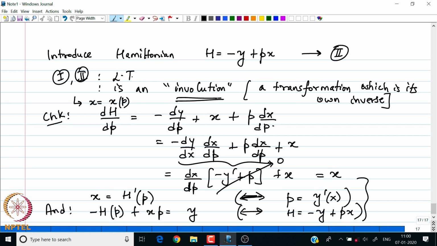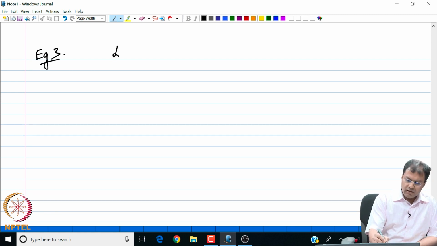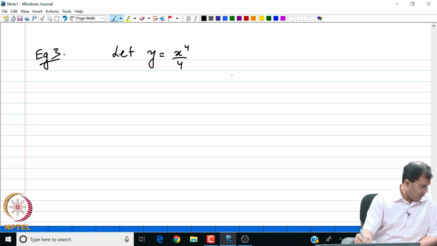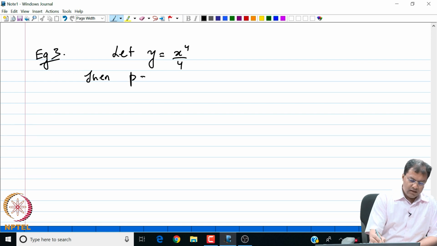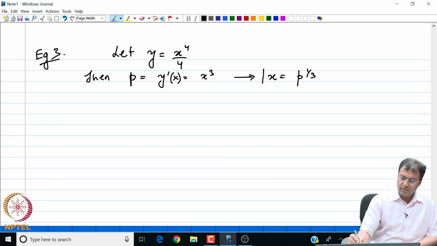Okay. So, let us look at a quick example, to see how this Legendre transformation works. Let my function y be equal to x to the power 4 by 4. Then we see that my p, which is y prime of x, is x cubed, and from here I get that x is equal to p to the power 1/3, right.